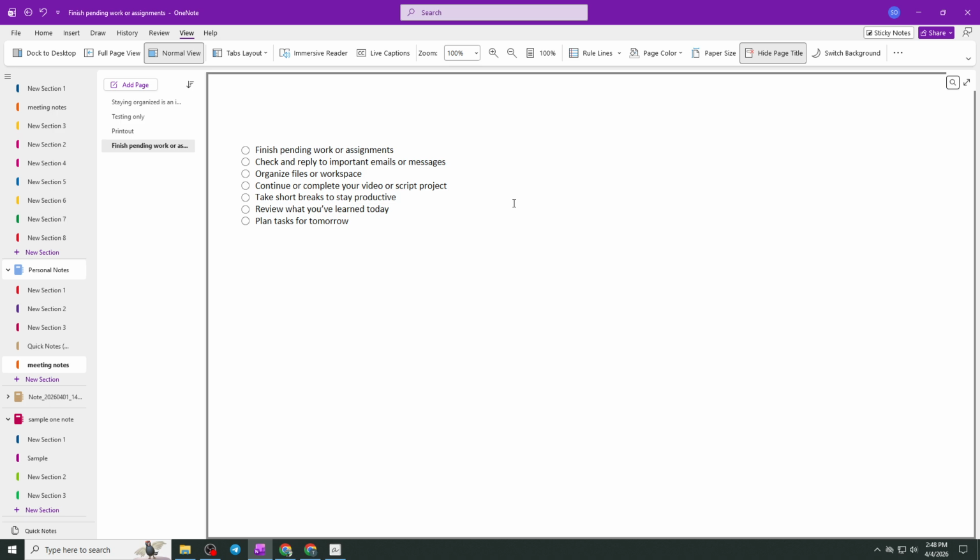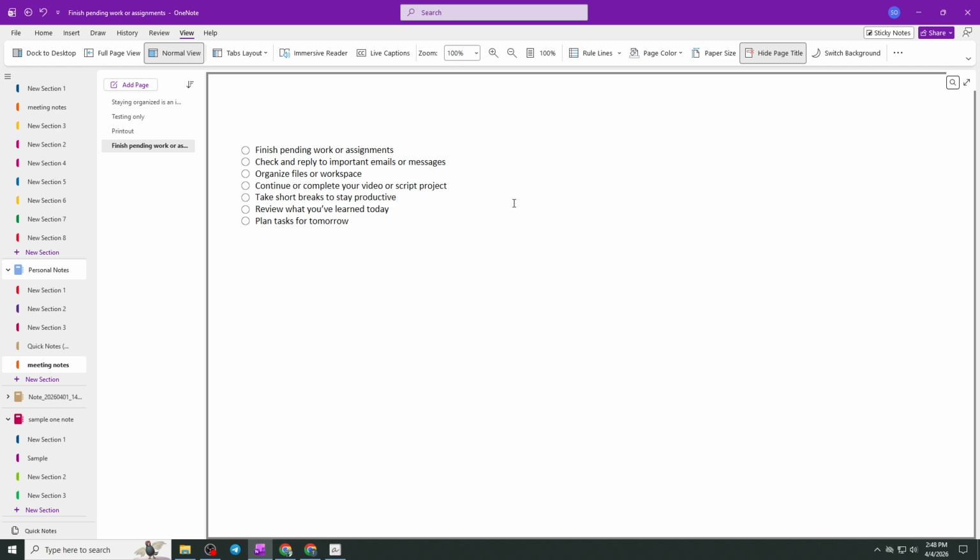Another helpful detail is that your content remains fully searchable. Hiding the title does not affect OneNote's ability to find your notes through search. In addition, if you decide to print or export your page, the hidden title area will not appear, which can make your output look more refined and professional.